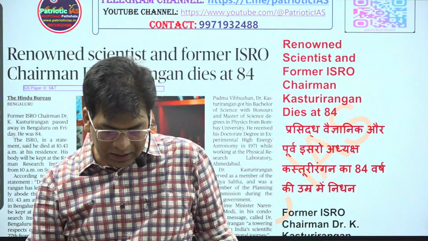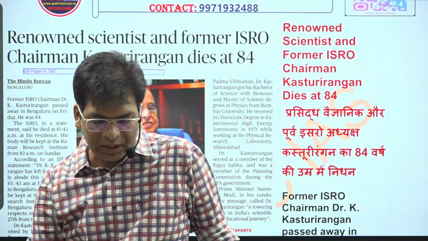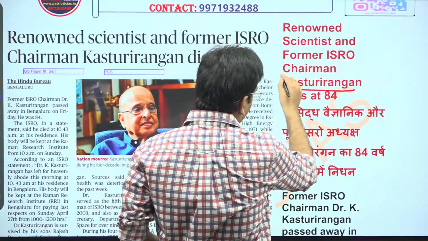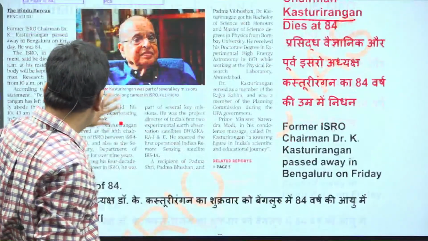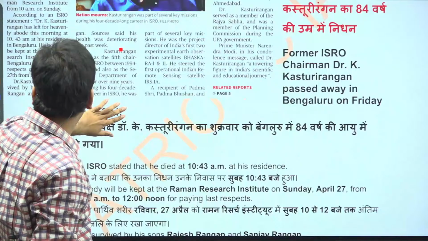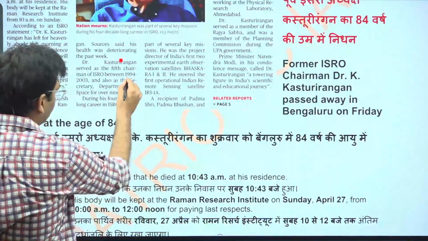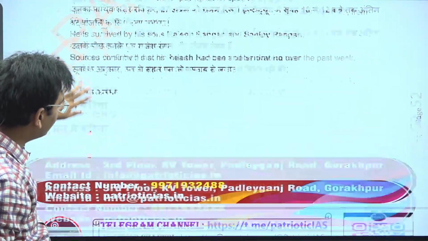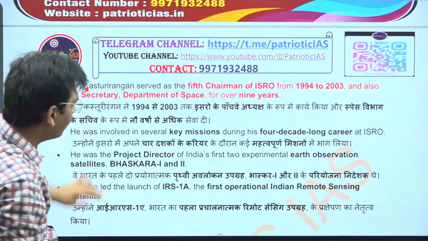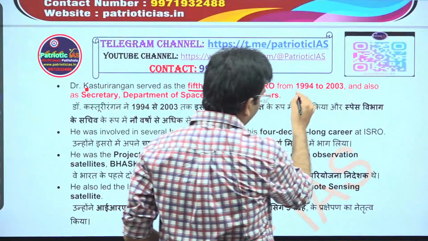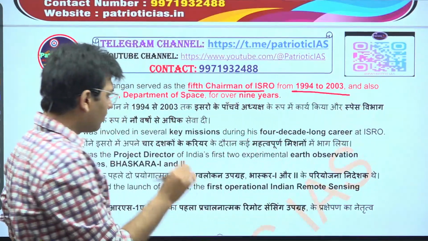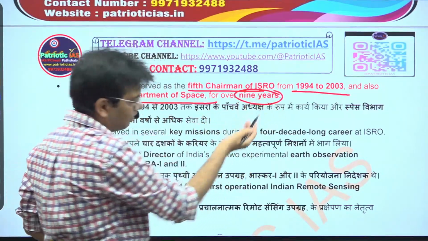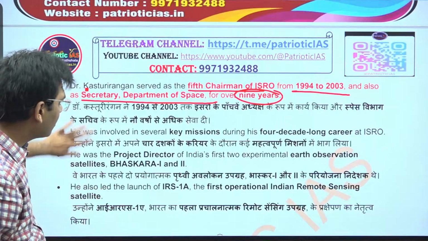Here you will see that the renowned scientist and former ISRO chairman Kasturirangan died at 84. He was the chairman between, I think, 1994 and 2003, and under his chairmanship we took many initiatives. He was the fifth chairman of ISRO, and the timing is given here, and he was also the Secretary of the Department of Space. So please remember all these facts for the PCS examination.